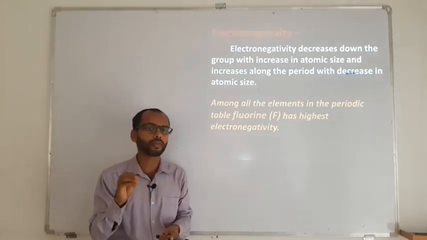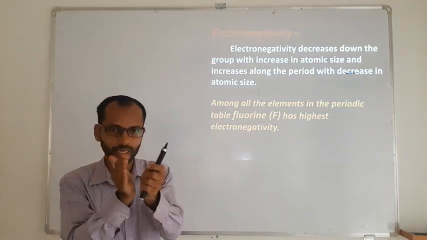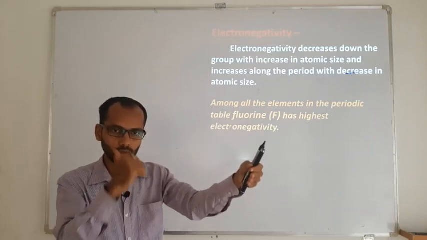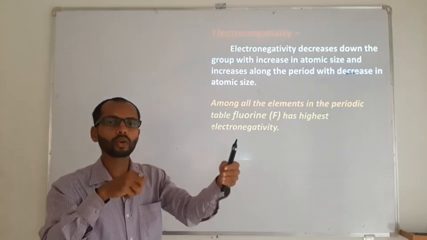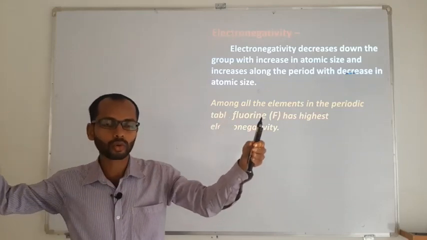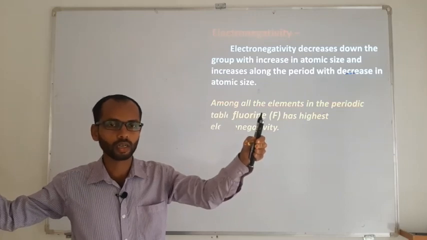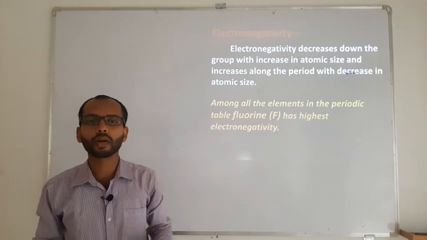So how do we relate how the variations are going to take place? That definitely depends on the size of an atom. The smaller the size of an atom, the closer the shared electron in the bond is to the nucleus. As it is closer to the nucleus, it can be easily pulled there. As the electron and the nucleus go away from one another, the nucleus cannot command over the electron and pulling will become difficult.